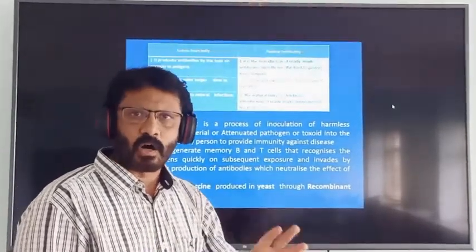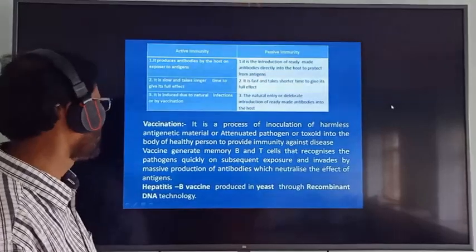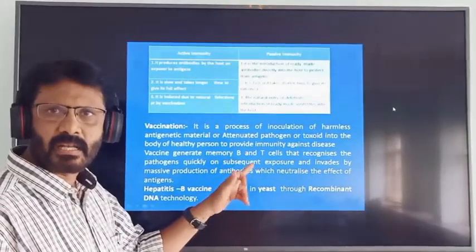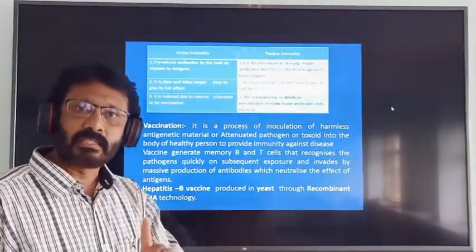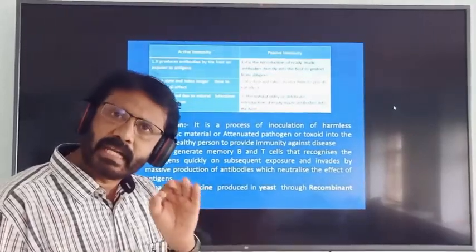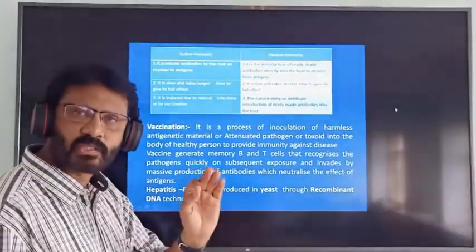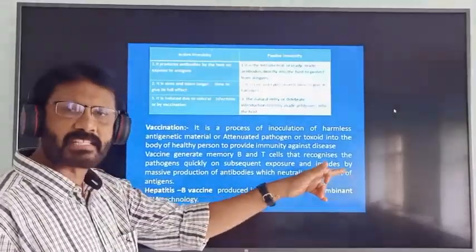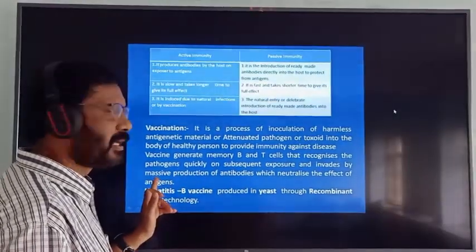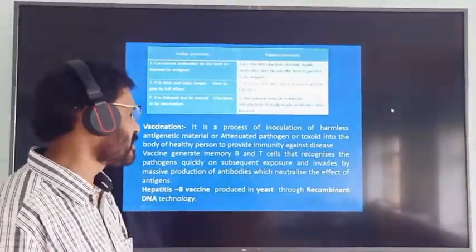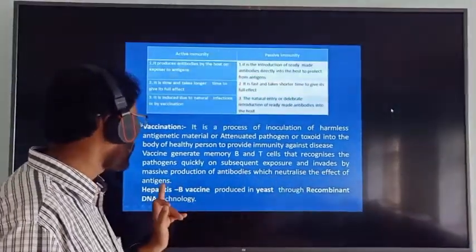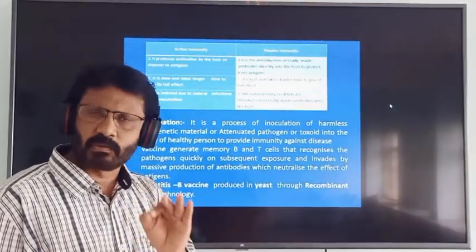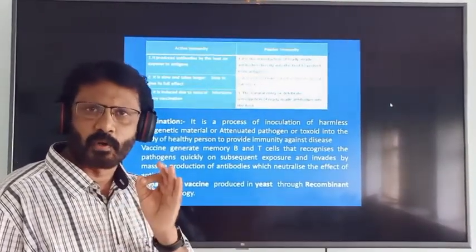How does vaccination function? The vaccine generates memory B cells and memory T cells. These memory B cells and memory T cells recognize the pathogen quickly on subsequent exposure and destroy them by massive production of antibodies, which neutralize the effect of the antigen. That is how vaccination functions in our body.